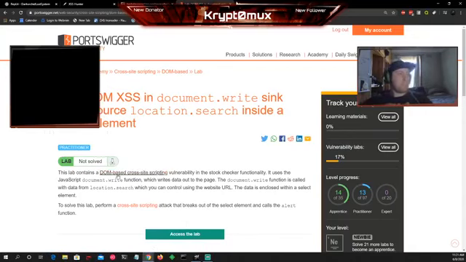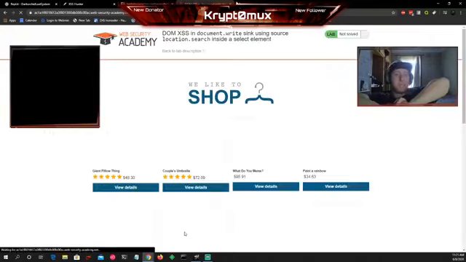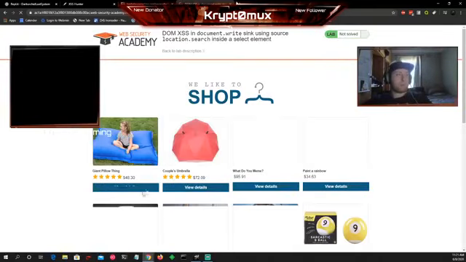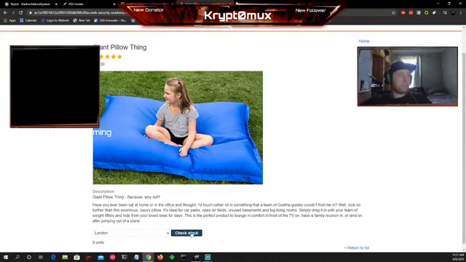The lab contains a DOM-based cross-site scripting vulnerability in the stock checker functionality. It uses the JavaScript document.write function, which writes data out to the page. The document.write function is called with data from location.search. Let's access this lab. We want to find out where this sink is and how we're going to exploit it, and come up with a proof of concept. That's in the check stock, I think it was.